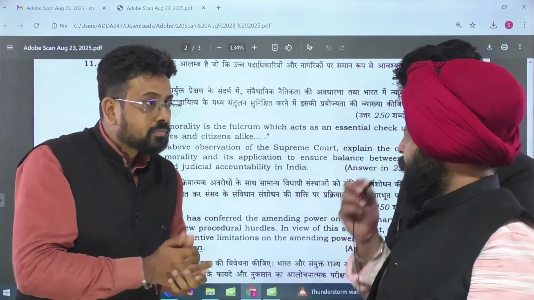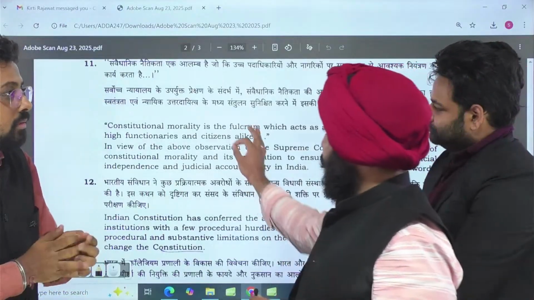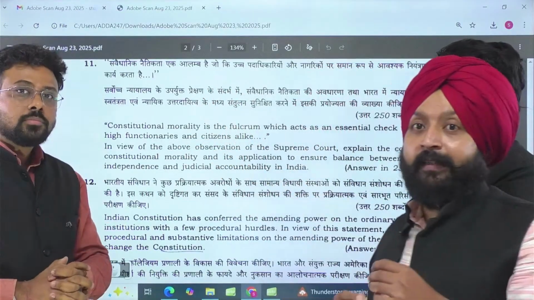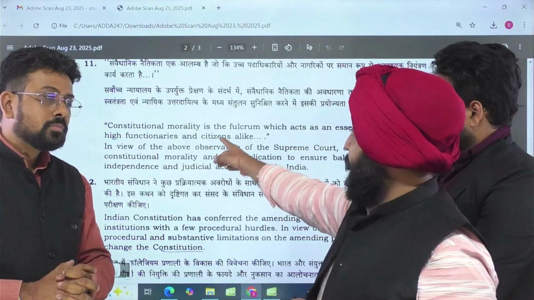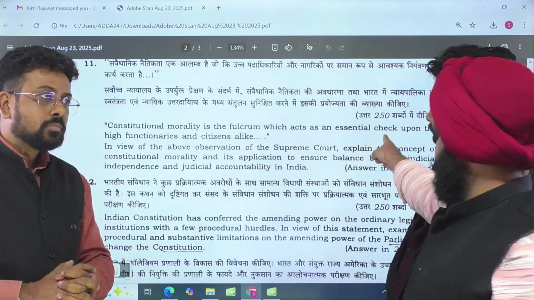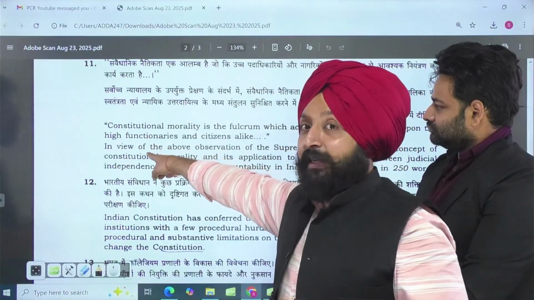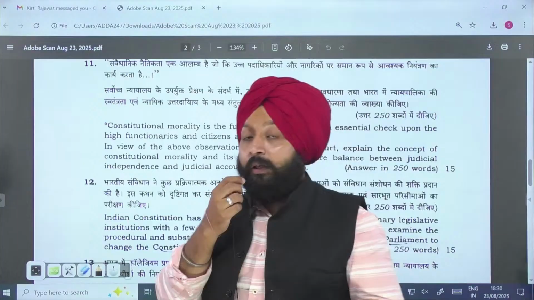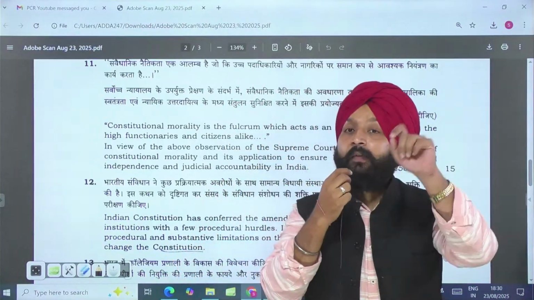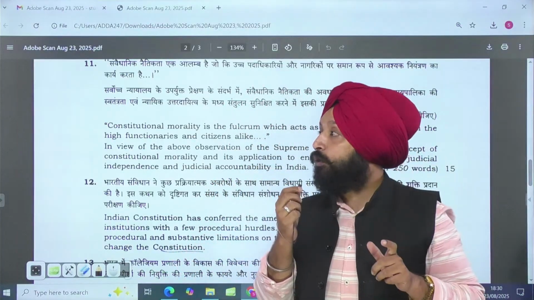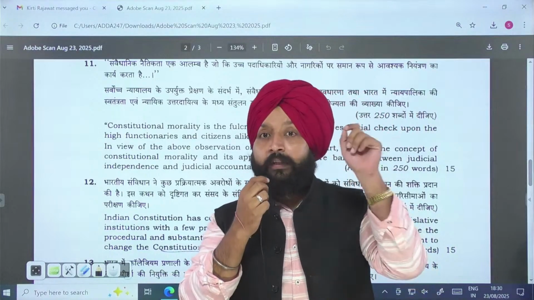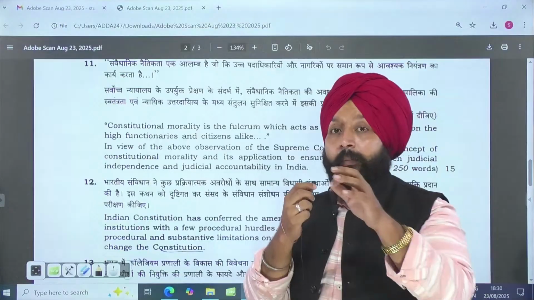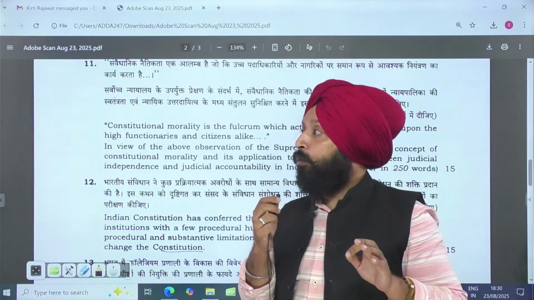And sir, one more thing. The question itself is providing you a guiding light. It is a statement given by the Supreme Court in one of the cases it has decided. It says constitutional morality is the fulcrum which acts as an essential check upon the high functionaries. Now this is the key that you have to take: high functionaries and citizens alike. That means the Supreme Court itself is stating the need for judicial accountability. The apex court of this country, being the topmost court, cannot go just berserk.